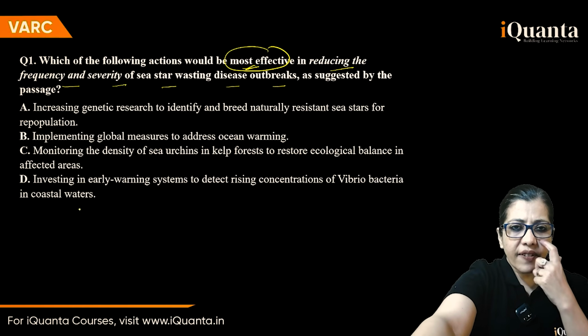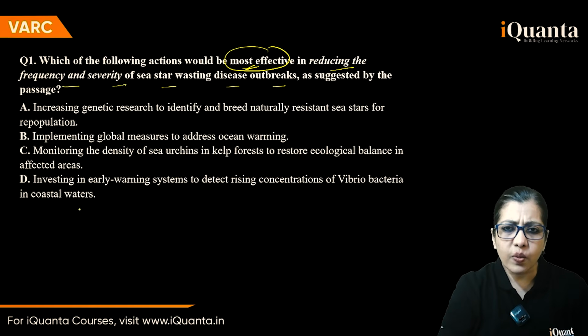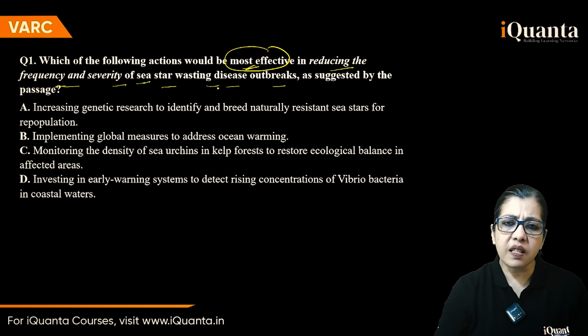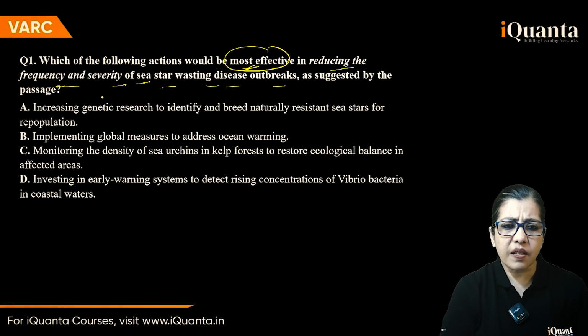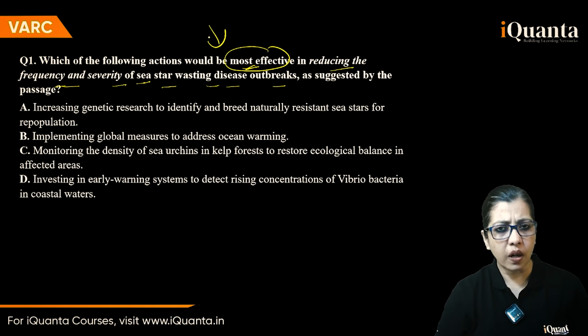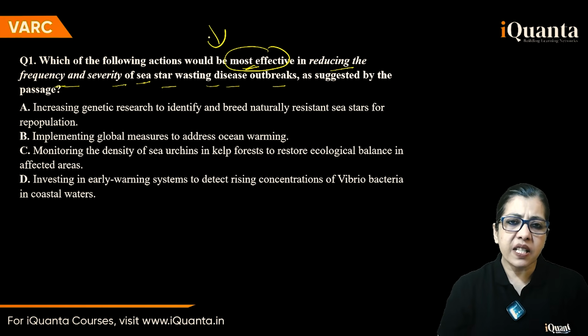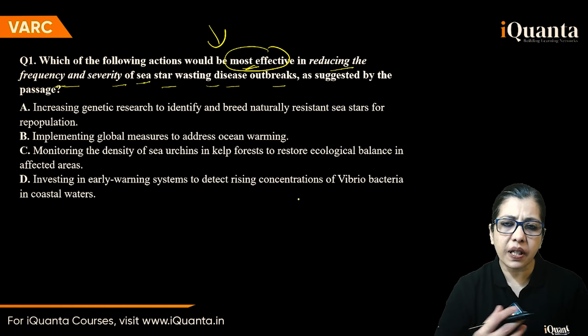Okay, most effective in reducing the frequency and severity of sea star wasting disease outbreaks, as suggested by the passage. All right, we can start with this. Frequency and severity. For that you need to know the reason.